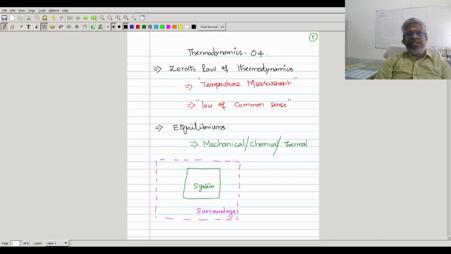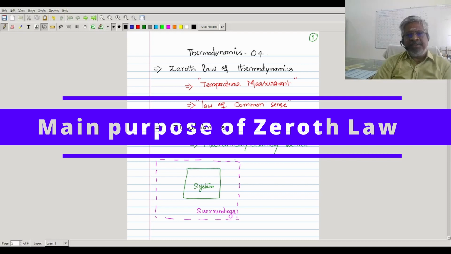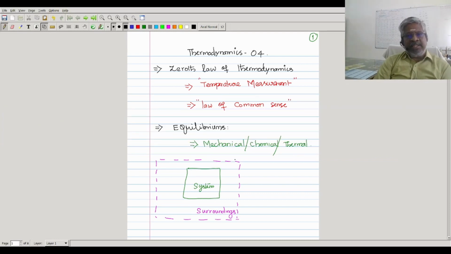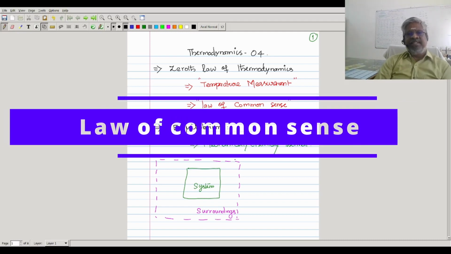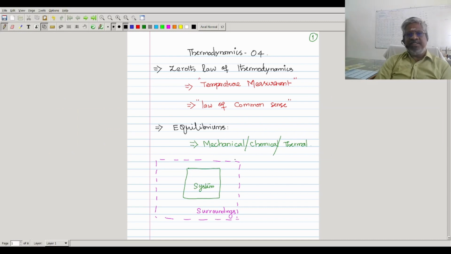So take the zeroth law of thermodynamics. The main purpose of the zeroth law is to give a guideline for temperature measurement. Somebody will say that this is a law of common sense. Yes, of course, it is a law of common sense. It's developed from common sense, but it is very much scientific, in that it is very helpful for us to define temperature measurement methodologies.